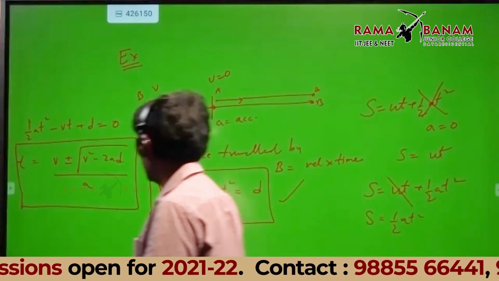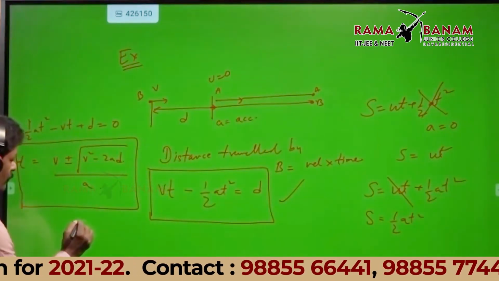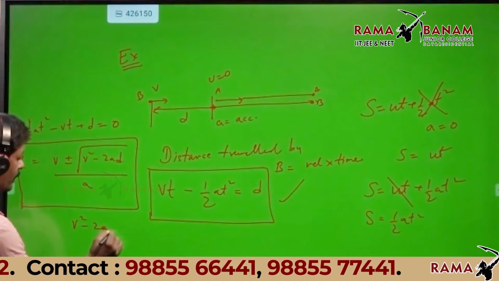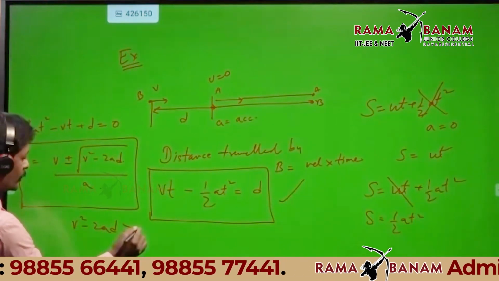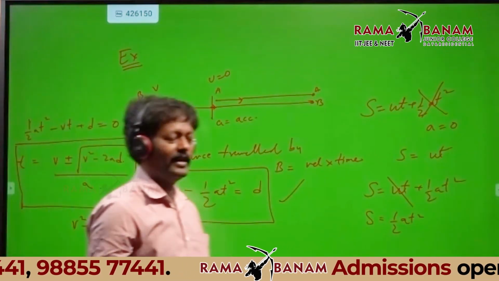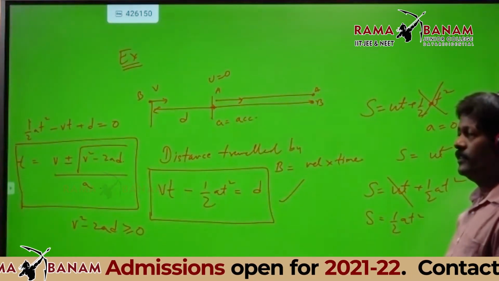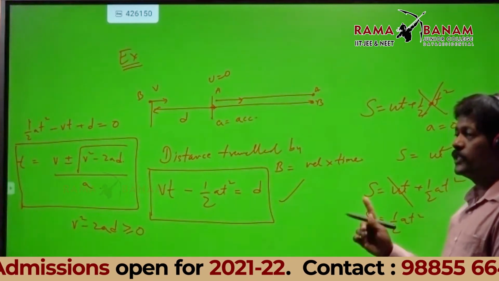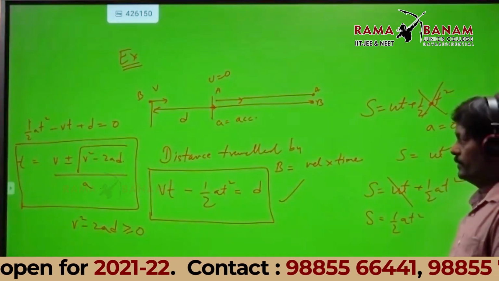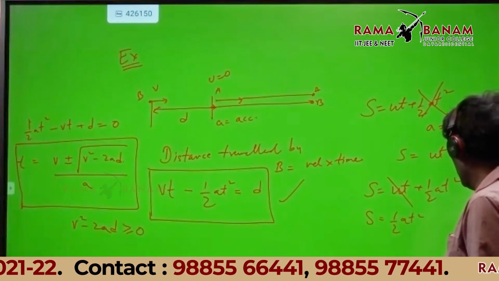That means I can write here v square minus 2ad is greater than or equal to 0. Yes, 100%, very good. It should be greater than or equal to 0, but it should not be negative.